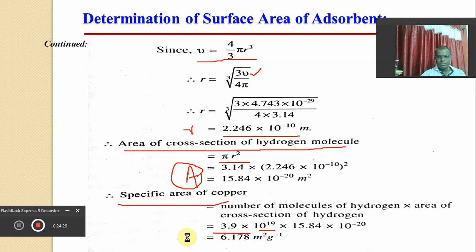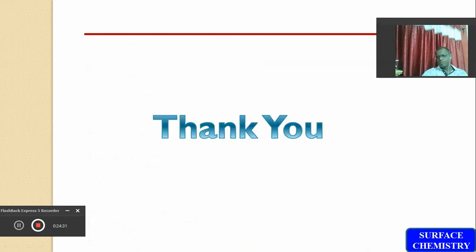So dear friends, in this lecture you got a clear idea about the validity of the BET equation and how we can determine the surface area of an adsorbent with the help of the volume required for the formation of a single layer on the surface of the adsorbent, or on the surface of unit mass of adsorbent. So from the volume of adsorbed gas, we are able to calculate the surface area of the adsorbent.